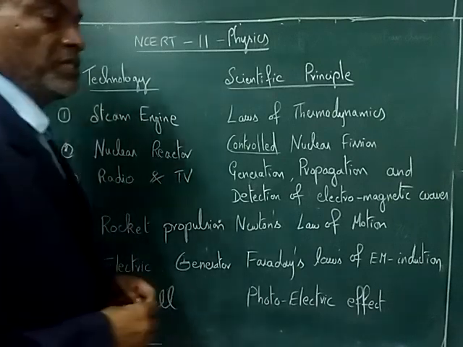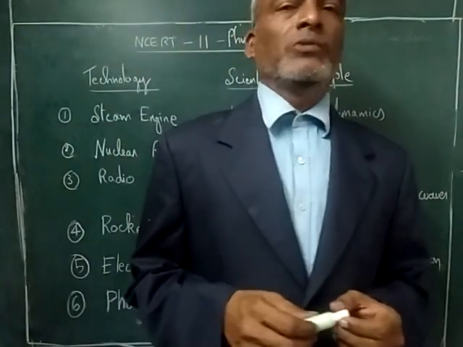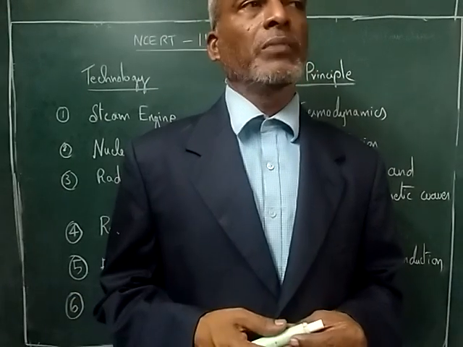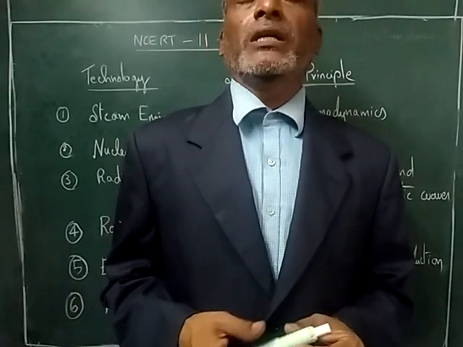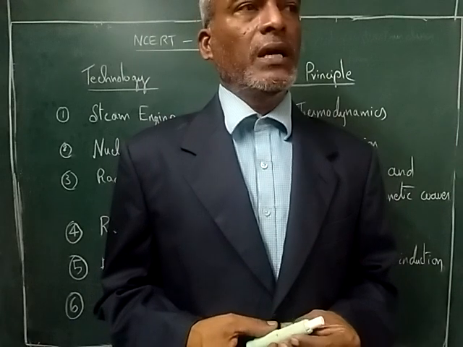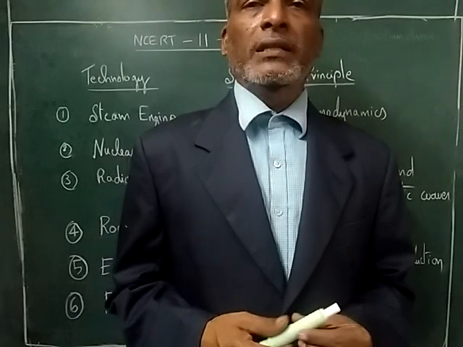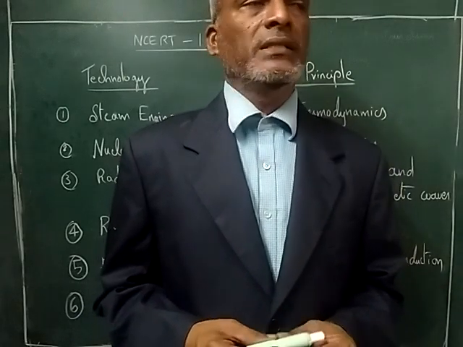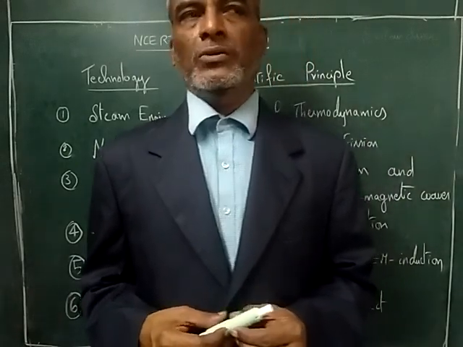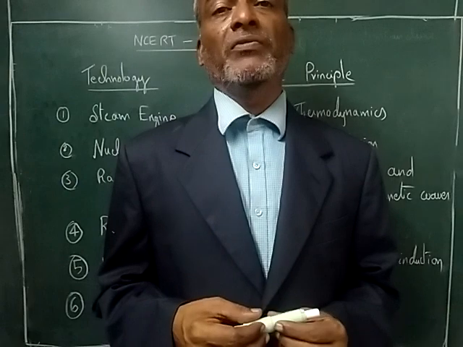Then we have radio and television. Initially we were having only radio. Maxwell has created equations. Hertz proved those equations and they were able to transmit electromagnetic waves. Sound waves were transmitted. Later on, video pictures were transmitted using camera and the CRT. So nowadays we use LED TVs and other LCDs, and the camera is CCD cameras, charge coupled device cameras. So technology is going at a fast pace.